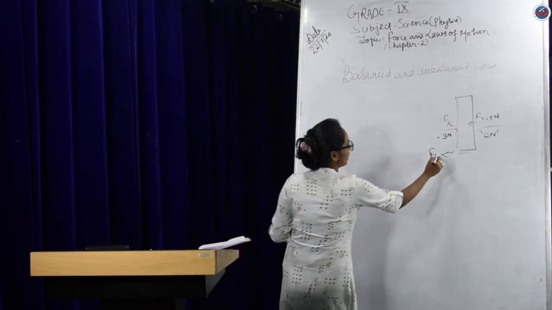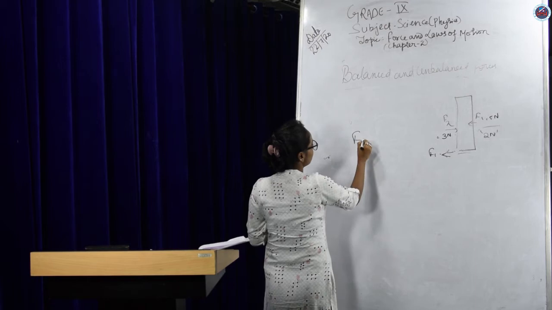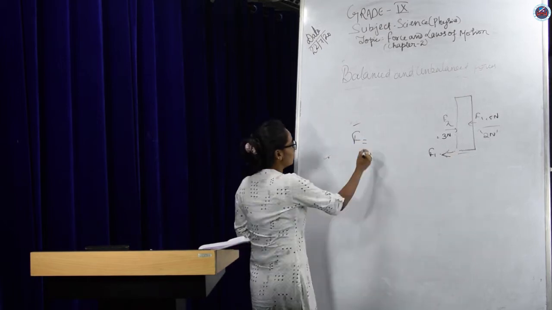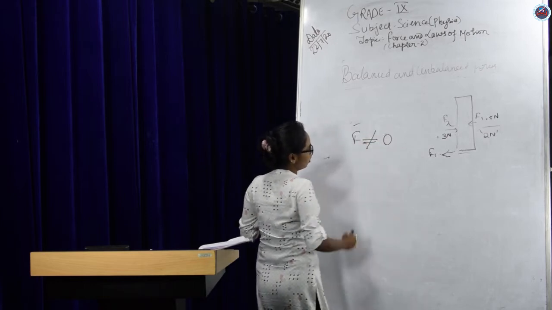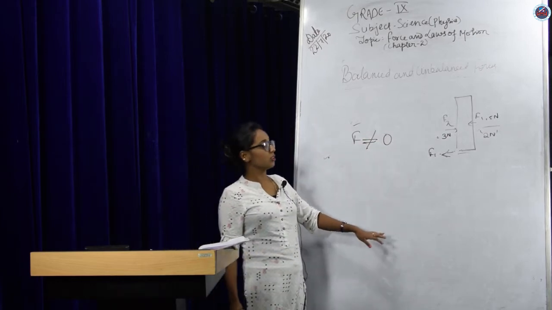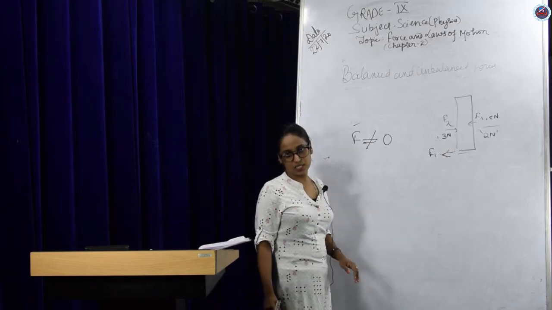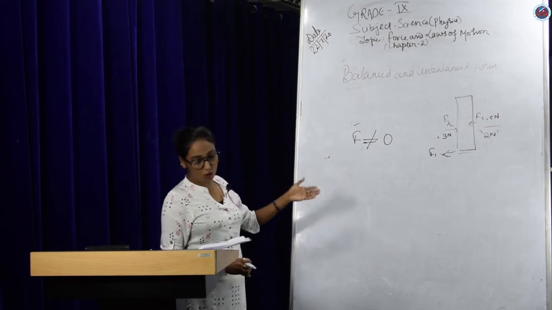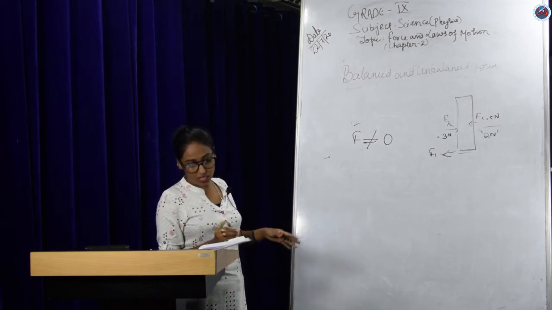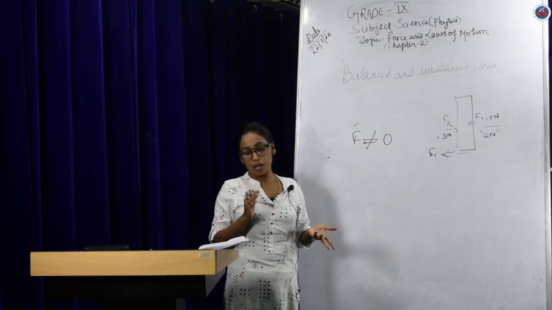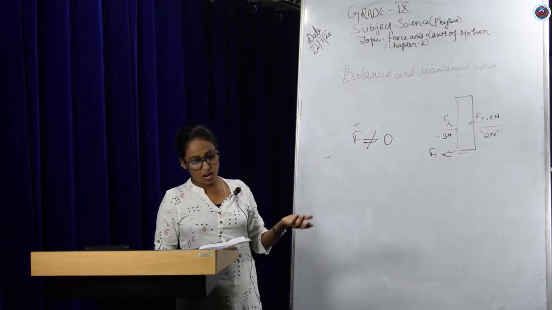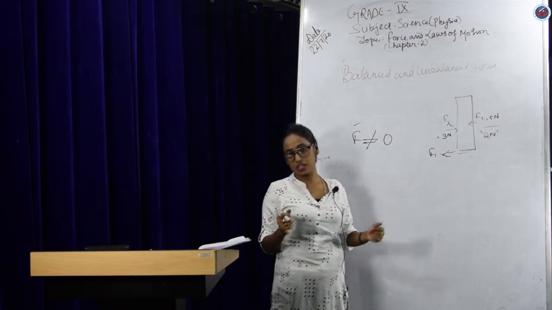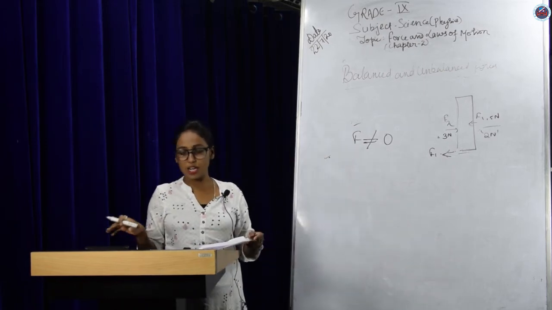Here you are getting a displacement, a resultant force, and also acceleration. When the resultant force is not equal to 0, that means the forces acting on the body are unbalanced forces. So what are balanced and unbalanced forces?